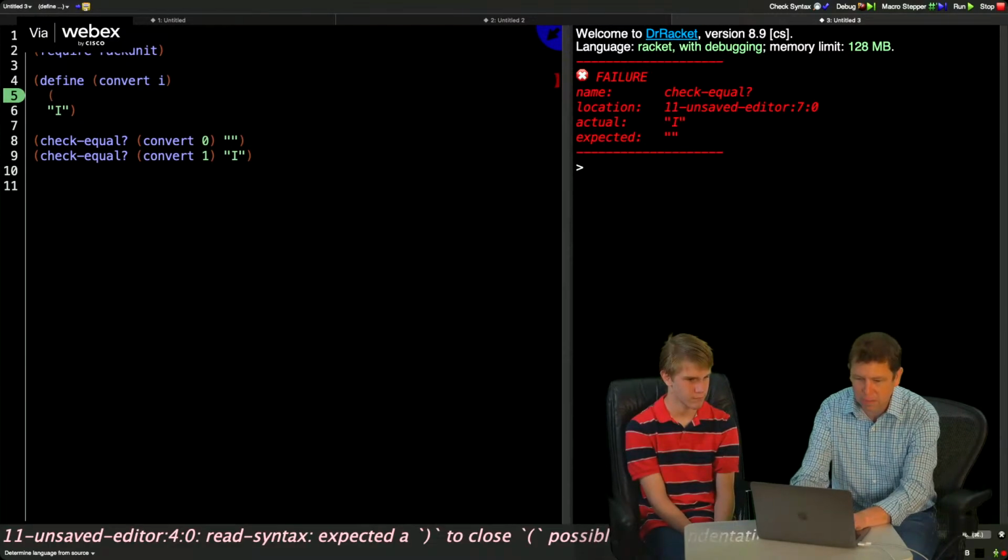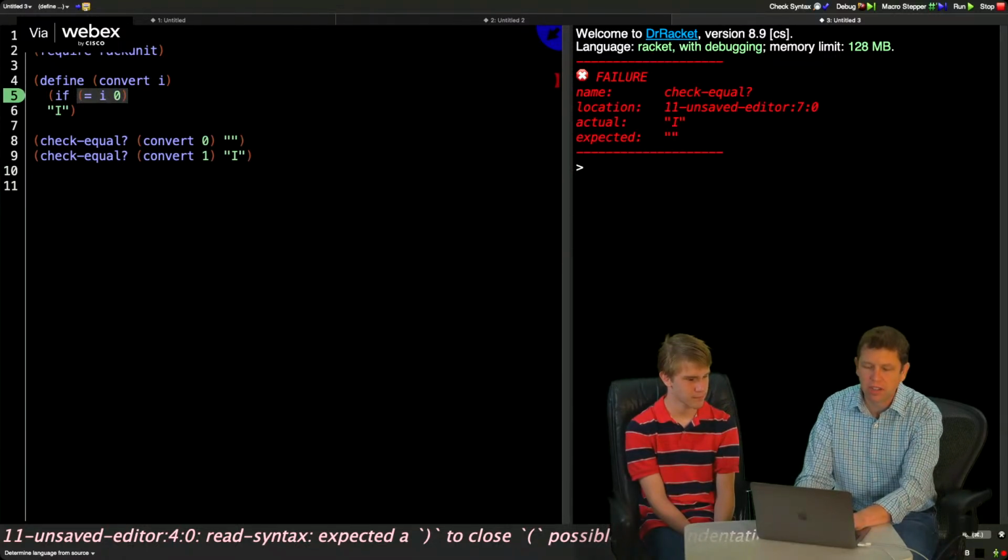So I'm going to just do the simplest thing I possibly can, and I'm going to say if. Keep in mind this is an if function, and then I've got an equal function, and I'm going to say if i equals 0, because remember I've got my function first, so this is basically testing to see if i equals 0 here. I know it looks a little weird, but you get used to it pretty fast.